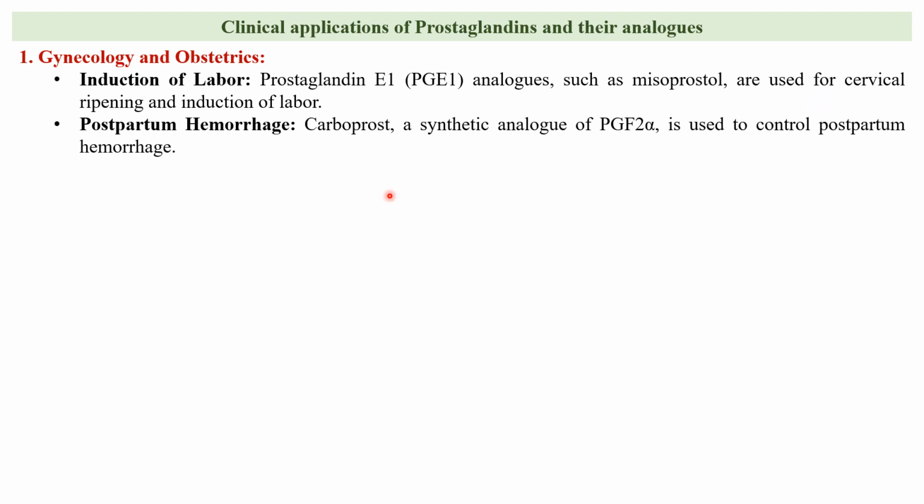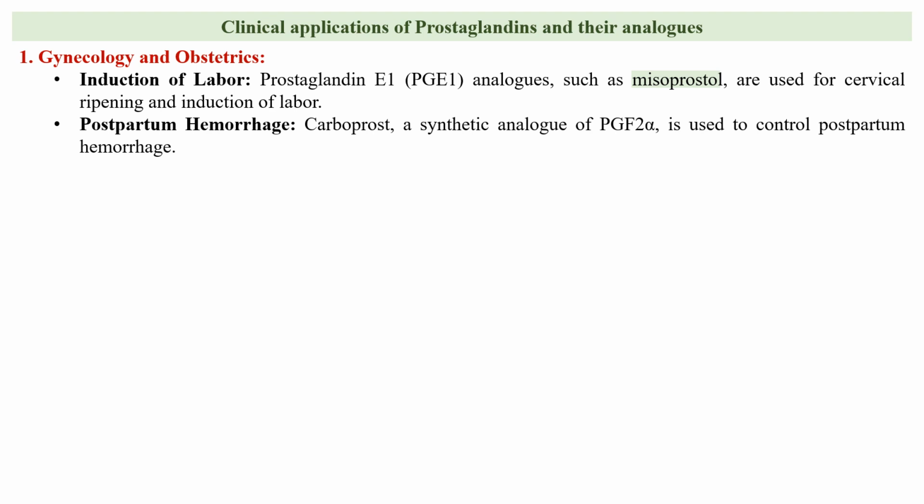Next, prostaglandins like carboprost can be used to prevent or manage the postpartum hemorrhage by promoting the uterine contractions, facilitating the expulsion of the placenta and reducing the risk of excessive bleeding. Carboprost is a synthetic analog of prostaglandin F2 alpha.